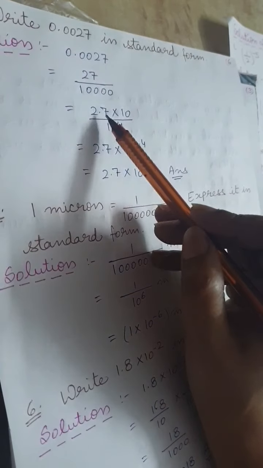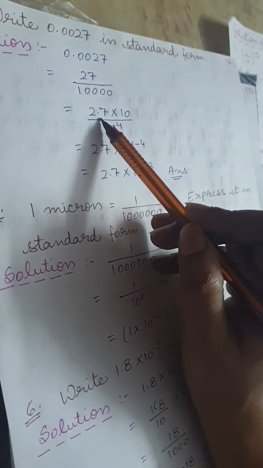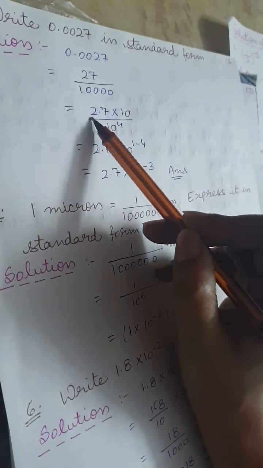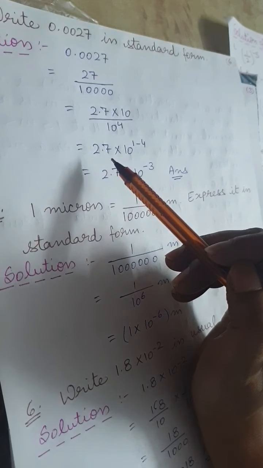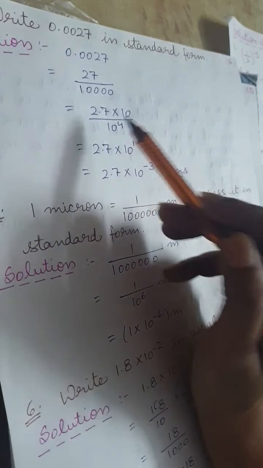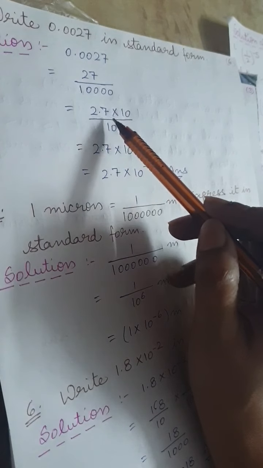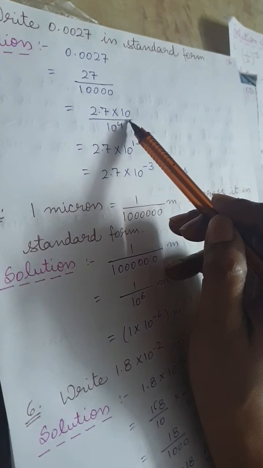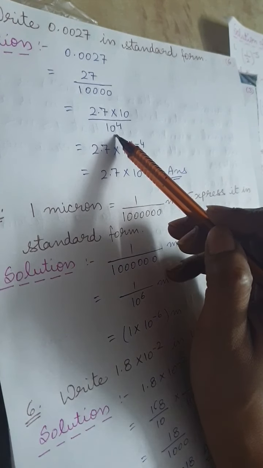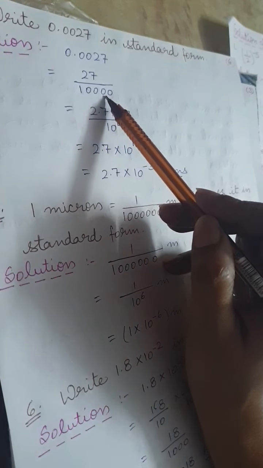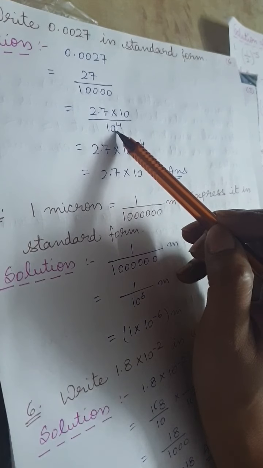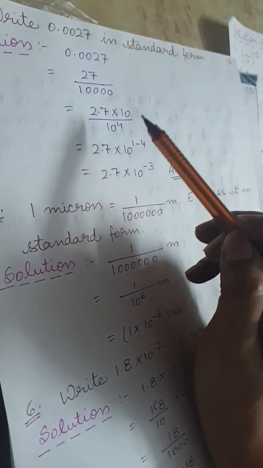Fine. Now in a standard form, recall that we have studied now, हमें एक डिजिट के बाद क्या करना होता है? डेसिमल प्लेस करना होता है. We are doing it here. So 2.7 multiplied by 10 divided by 10 to the power 4. How many zeros? 1, 2, 3, 4 zeros थे. तो 10 to the power कितना हो गया? 4 हो गया.